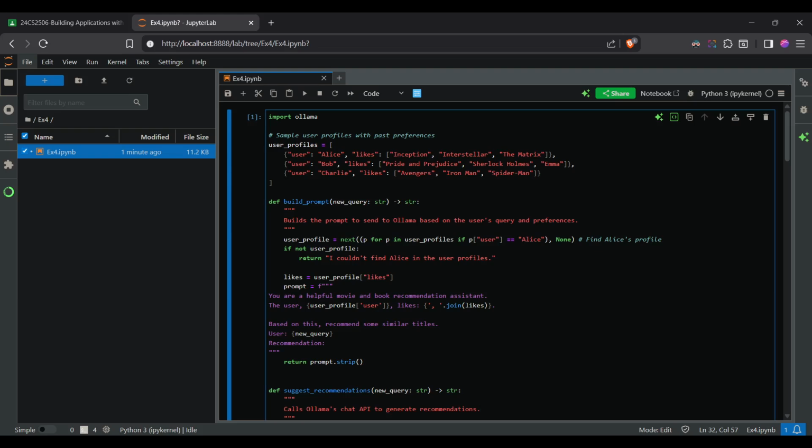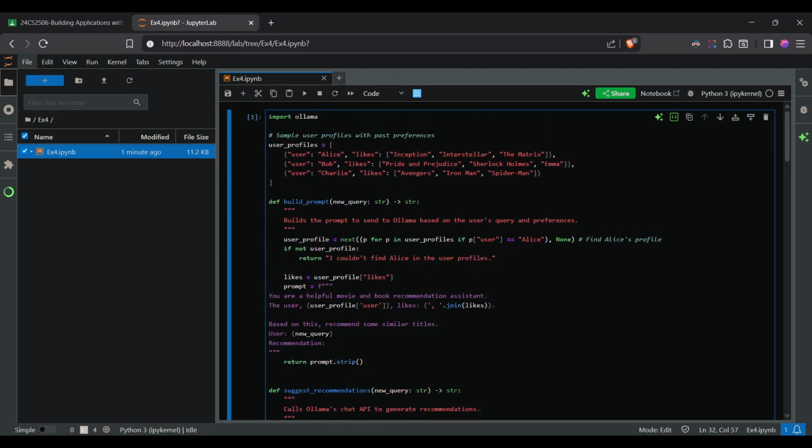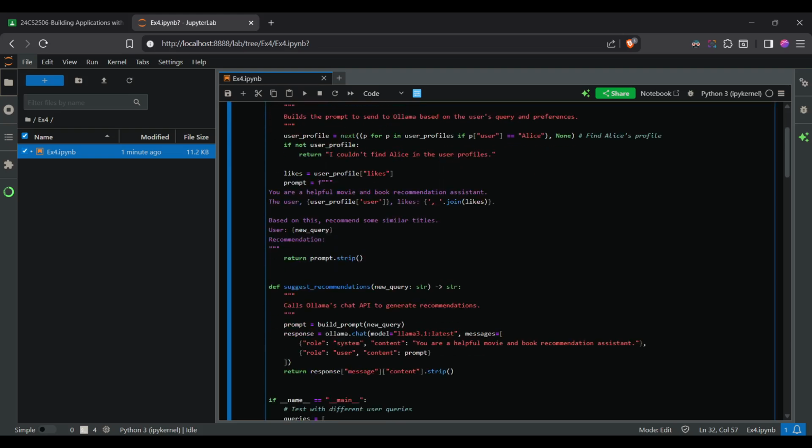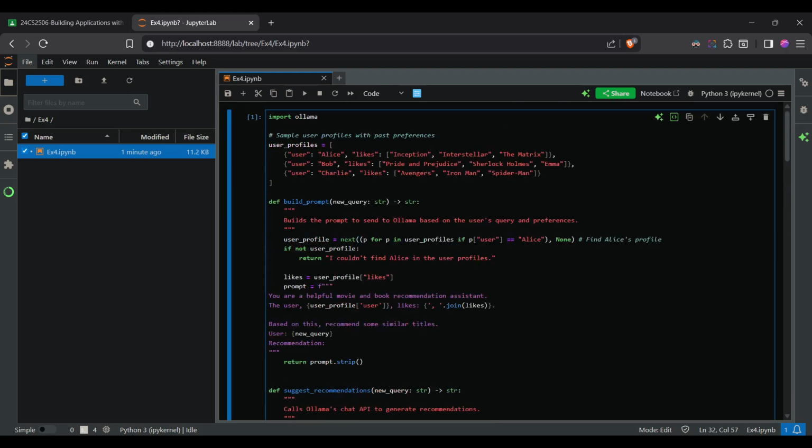So we have implemented a simplified version using Ollama and the Llama model, and this can understand user context and preferences to generate smart recommendations for the user. It uses the Llama 3.1 model, that's the latest model. First we are importing the Ollama library, and we are defining sample user profiles.